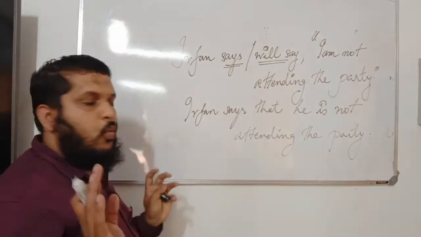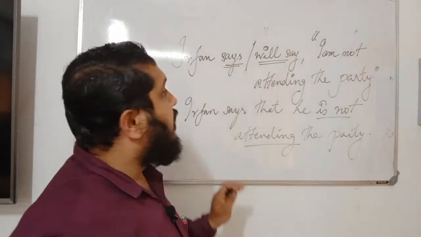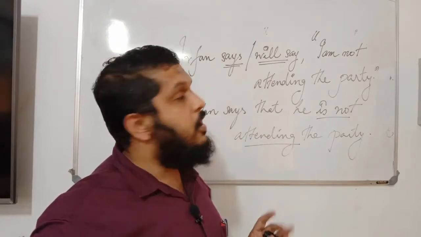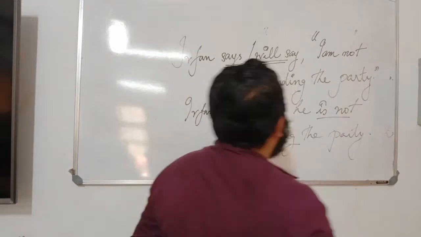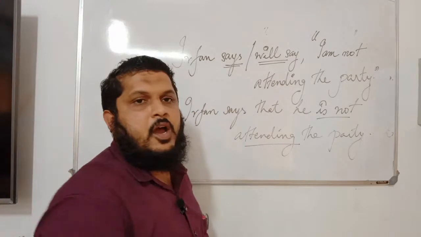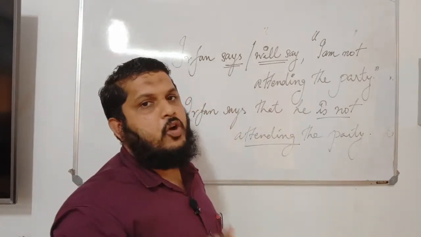But as per the rule, this is very important for us: there is no change in the tense of the quoted sentence. Remember, here the tense is present continuous, and in the reported speech as well the same tense form is retained. So this is another important point.